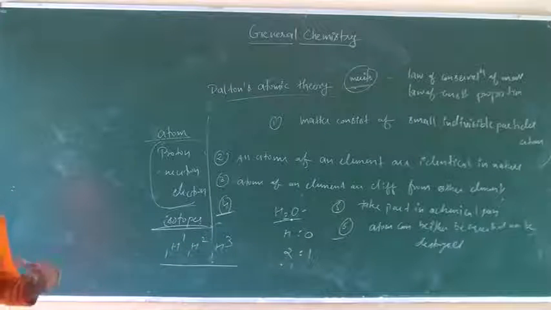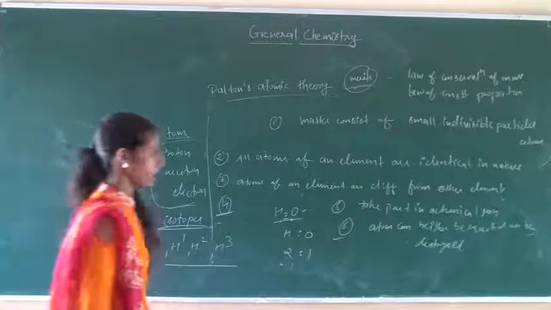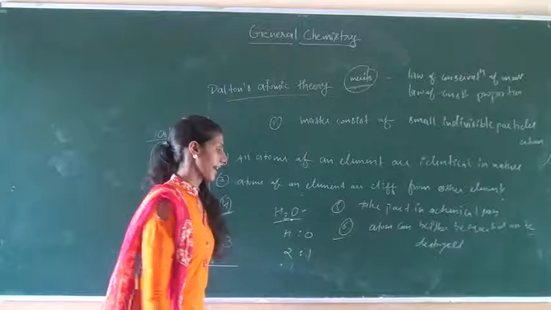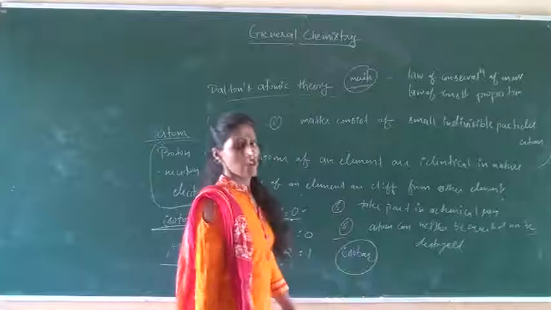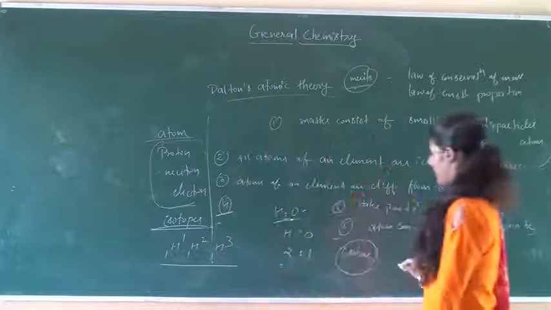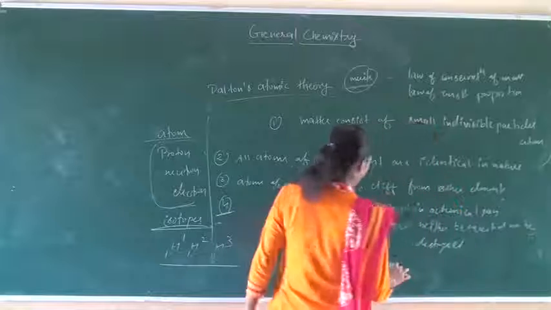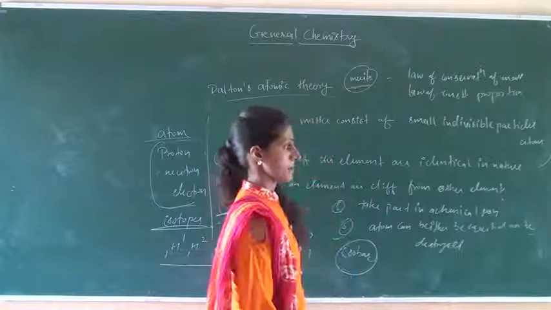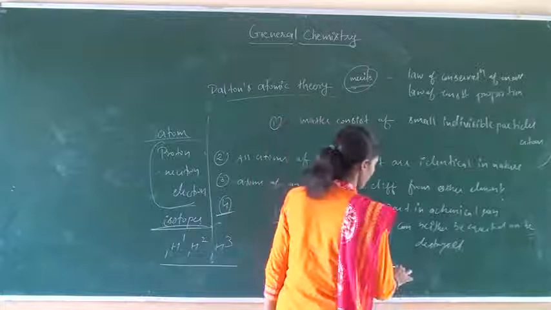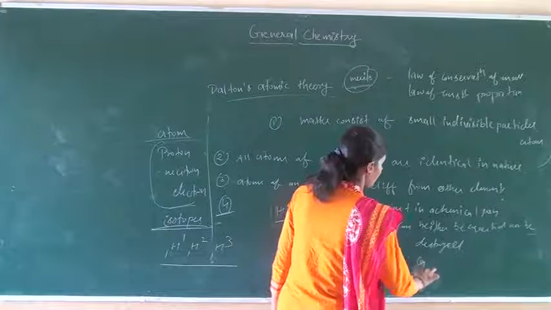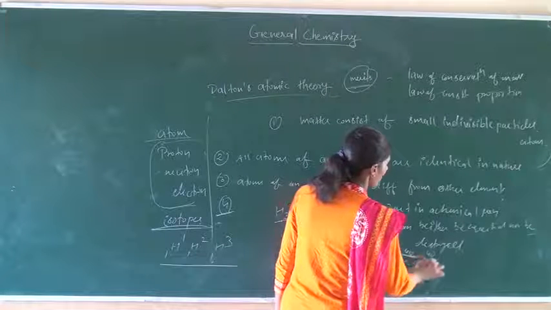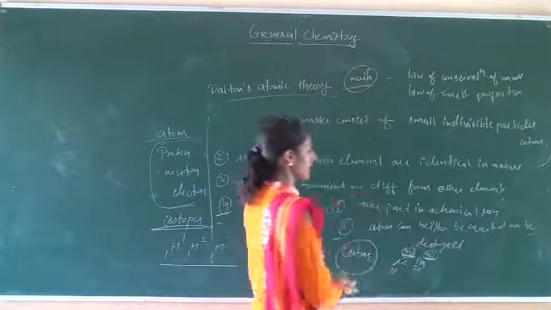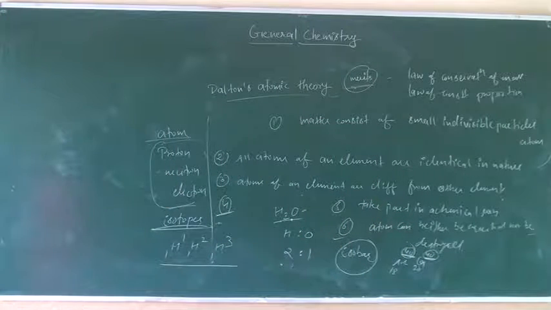Similarly, atoms of different elements may not necessarily be different in all respects. That is isobars. Isobars are those elements which have the same mass number. For example, argon and calcium: 18, 40, 20, 40. Both have the same mass number, that is 40. So these elements are known as isobars.